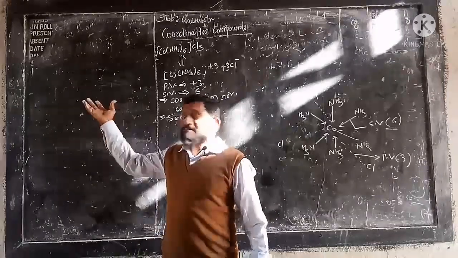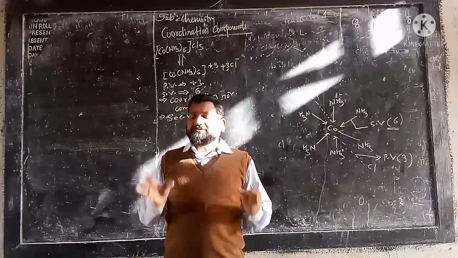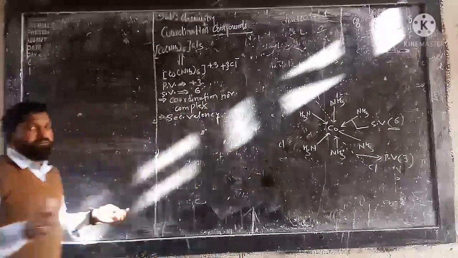Here we directly write some complexes and try to write their names. I am not going to explain in detail, so try to understand in brief.